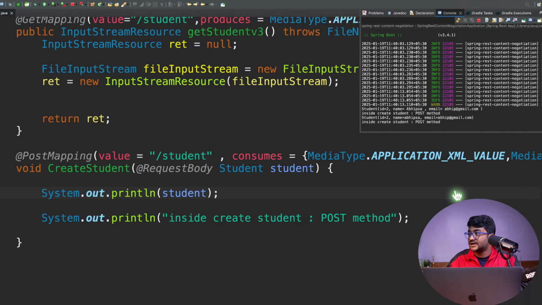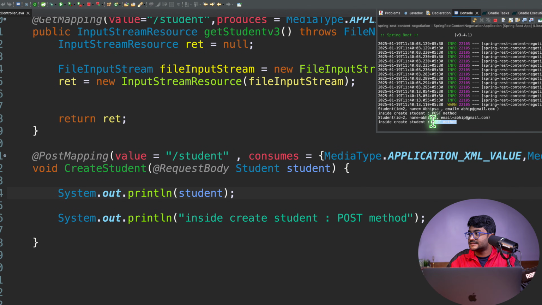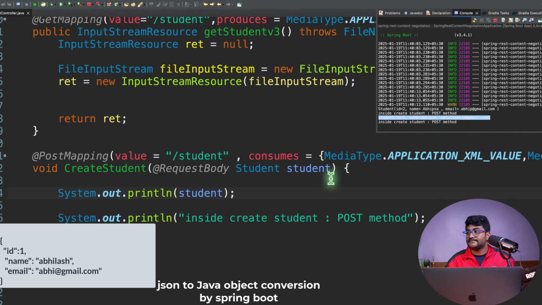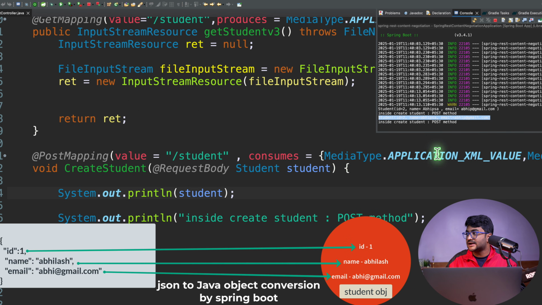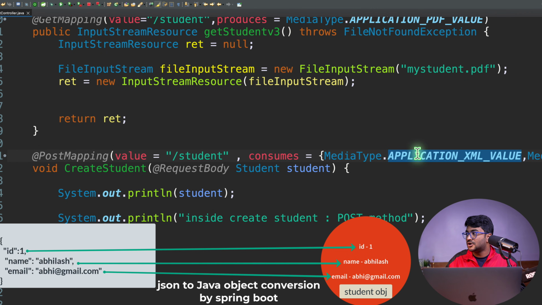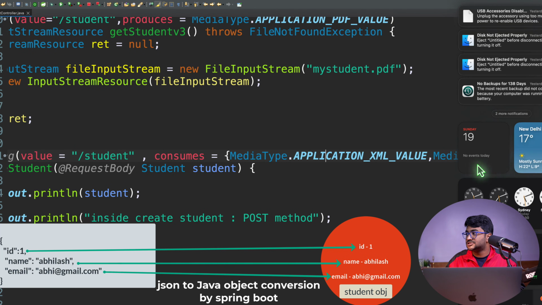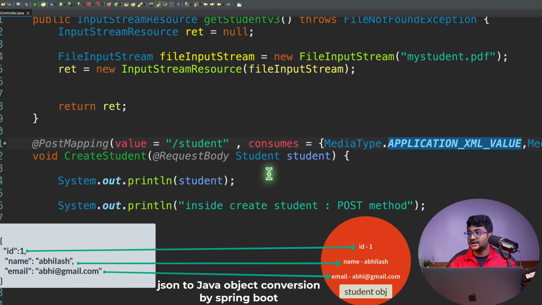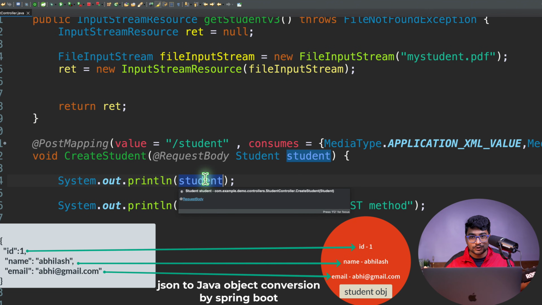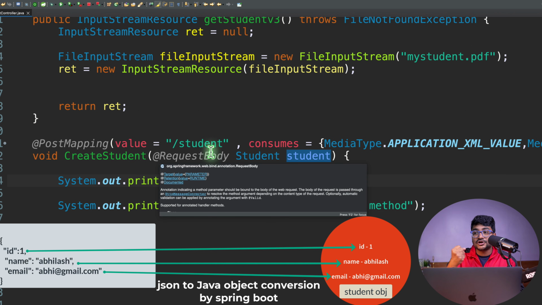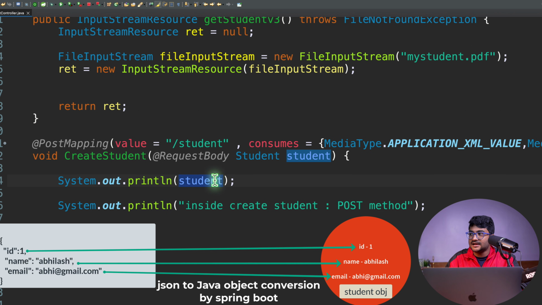Let's go over there. The method executes again, and this time also it is able to bind the data, and you can see that in the log. So we are able to consume the data in XML format or in JSON format and print it, which is cool. This is how you tell what your application will be able to consume. And once you consume the data, you can do anything.